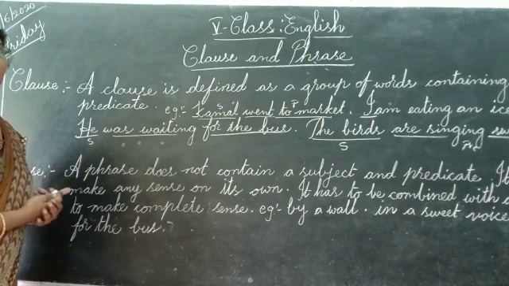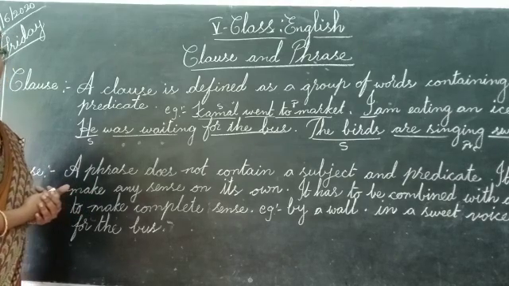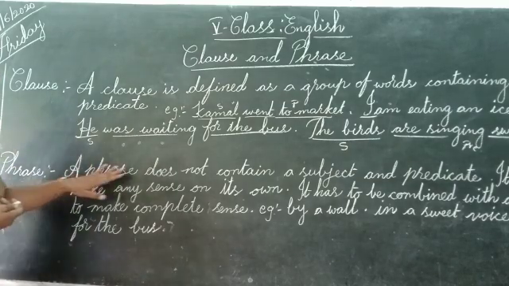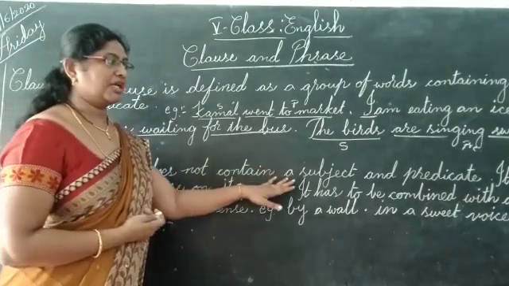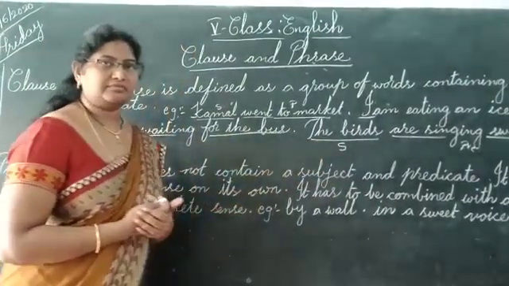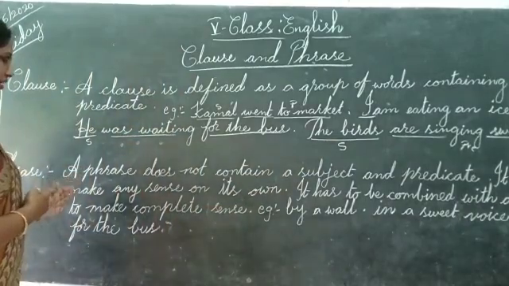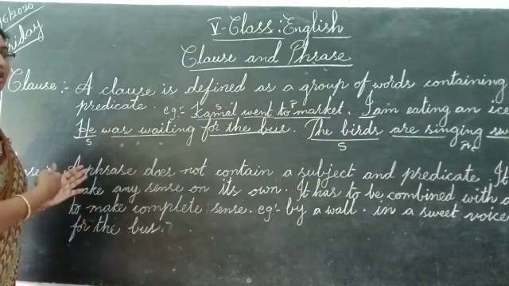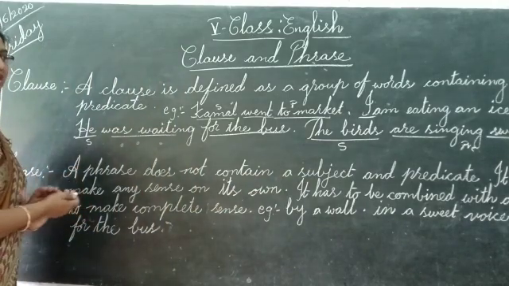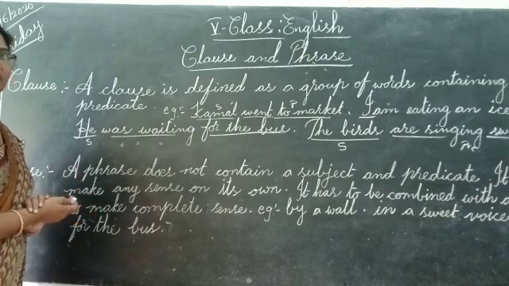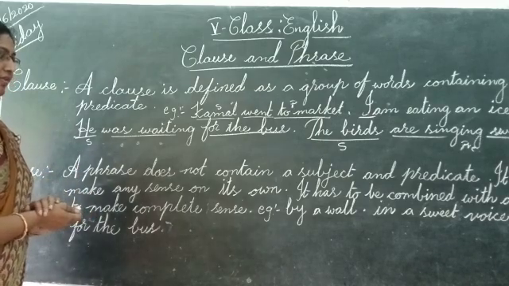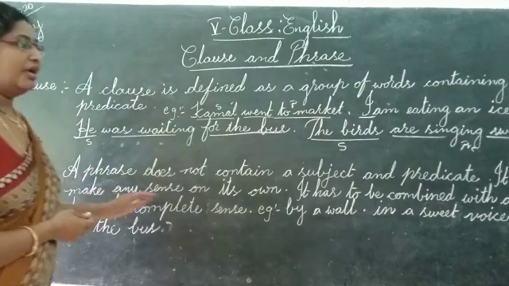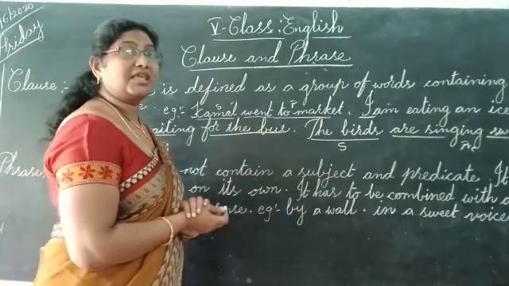Seeing that sentence, we can understand the full meaning of that sentence. Understood? Coming to phrase. A phrase does not contain a subject and predicate. It does not make any sense on its own. Seeing a phrase, we cannot understand the full meaning of a sentence. It contains only half of the part. Understood?